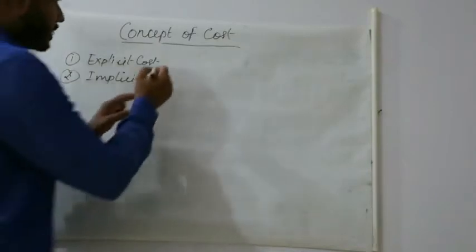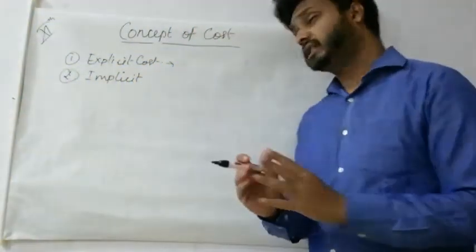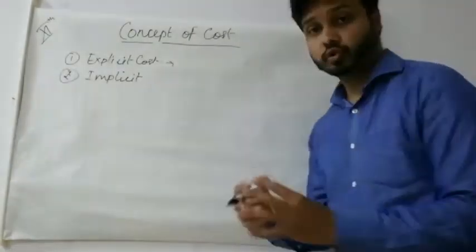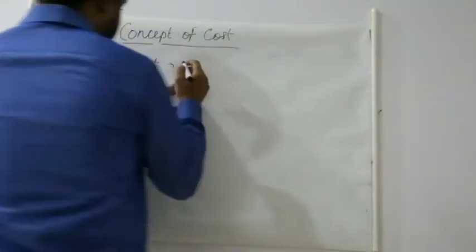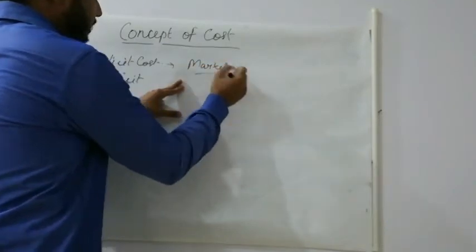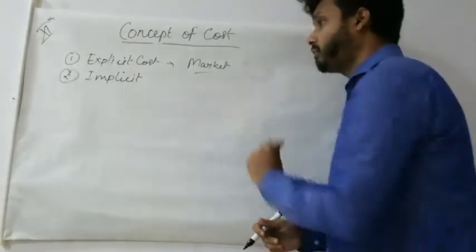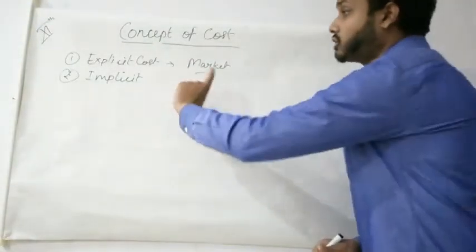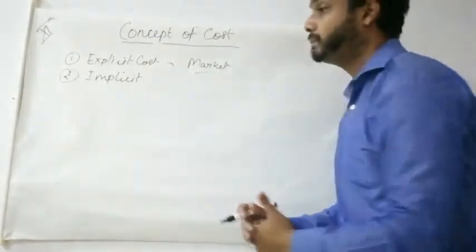Whatever raw material or material that we require for production, if we are acquiring those materials from the external market, or let us say only the market, if we are purchasing those things from the market, some cost will be incurred there. That cost is known as explicit cost. Clear? Second is implicit cost.